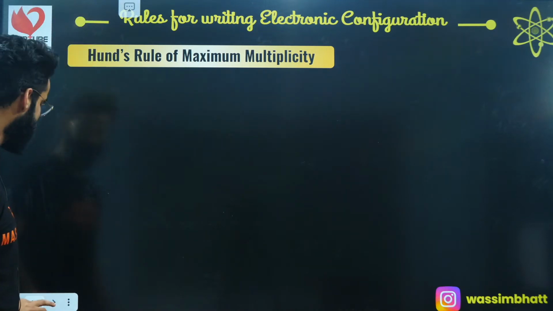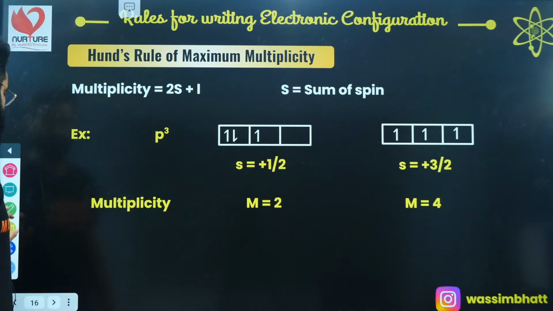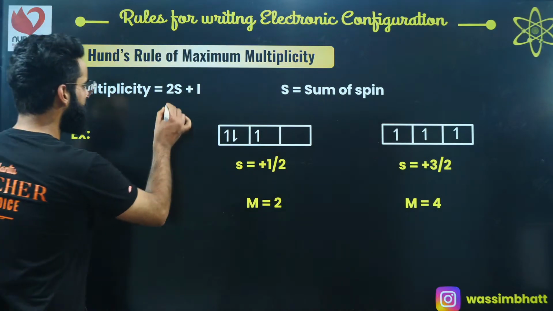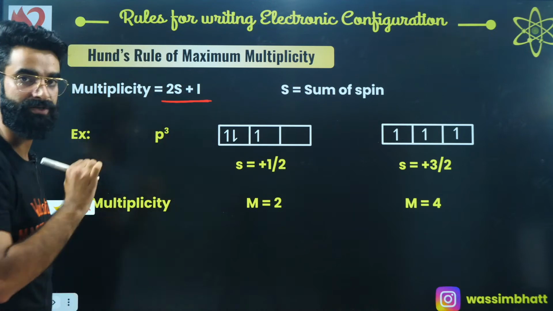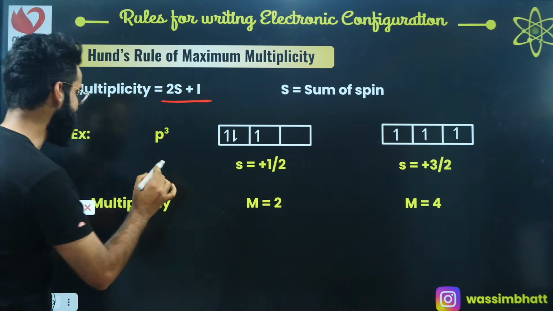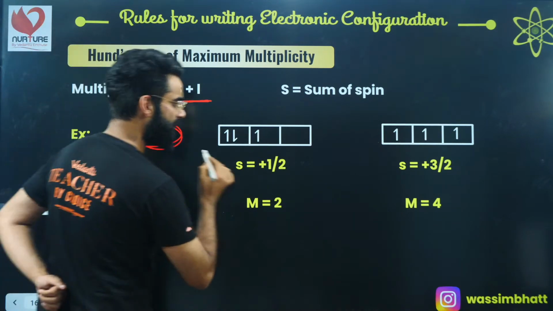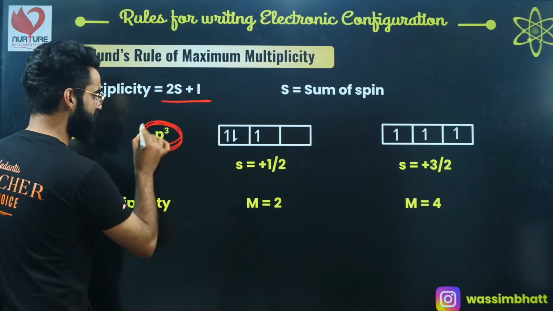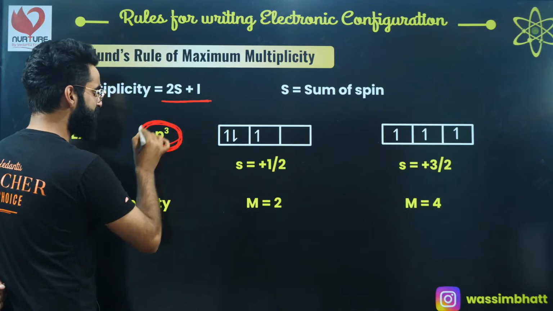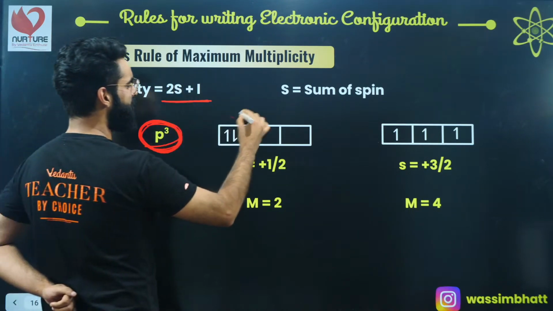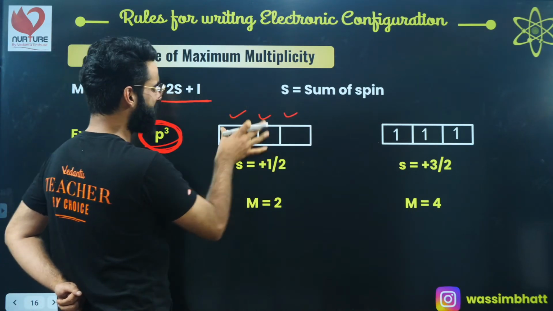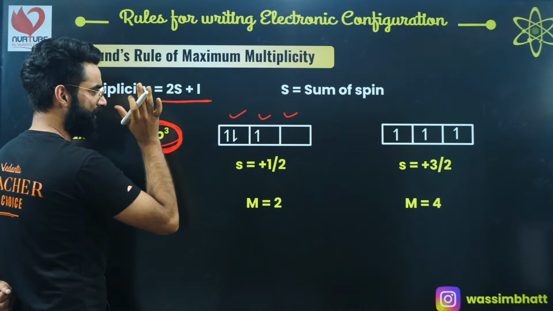What does that mean exactly? Just have a look at what I'm talking about. This is the formula by means of which we can calculate the multiplicity. I'm talking about the same configuration. Let's say we have taken the P3 configuration, where the P subshell contains 3 electrons. Let's assume this is one of the configurations of P3: 2 electrons here, 1 electron here.